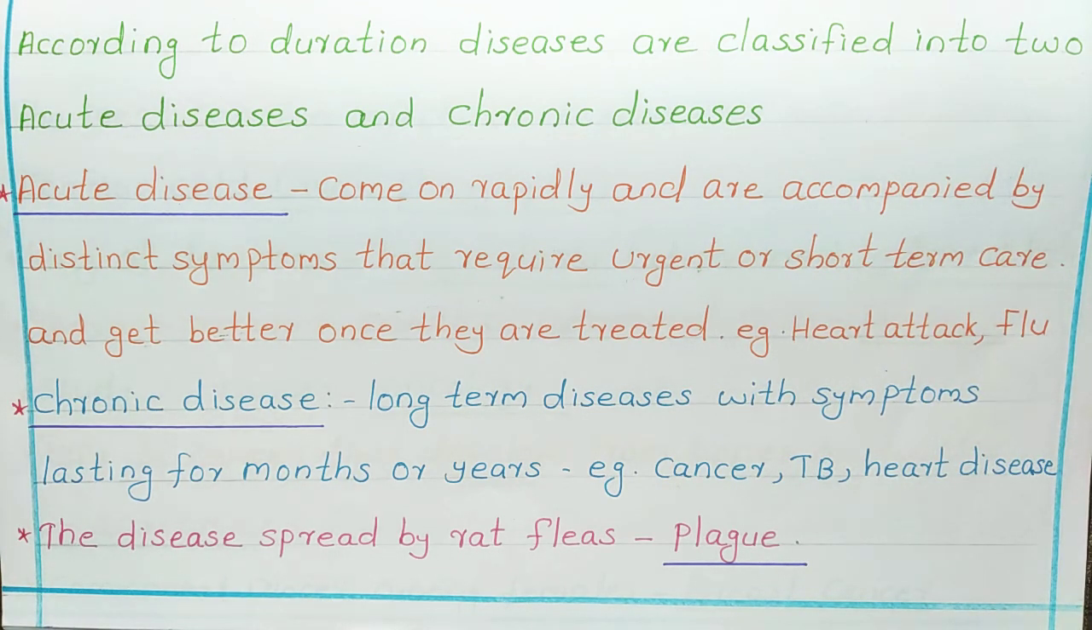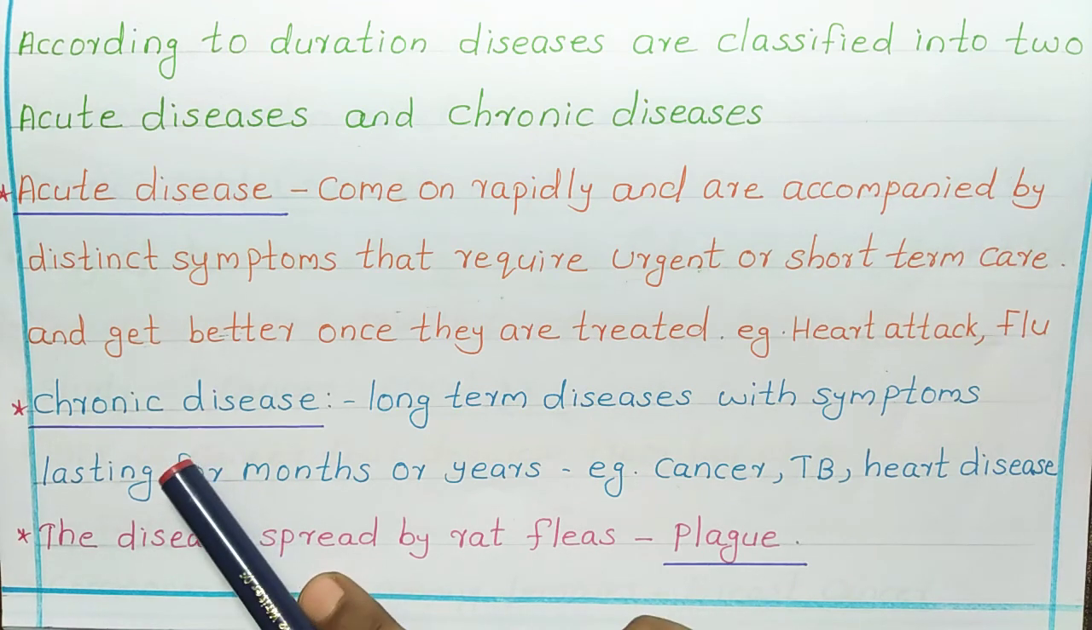So acute disease is a disease that comes on quickly and is accompanied by distinct symptoms, and it needs urgent or short-term care. Examples are heart attack and flu. And common cold is also an acute disease. It comes rapidly, and it will be treated within a short period.